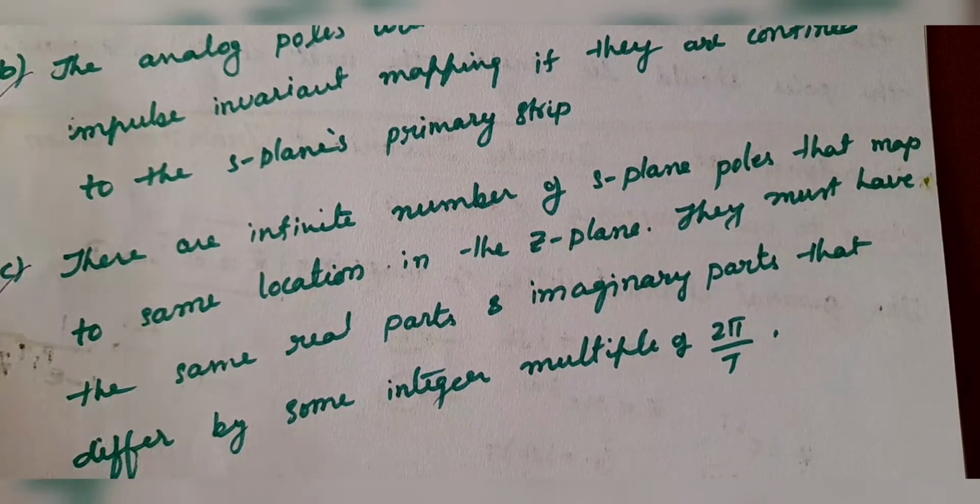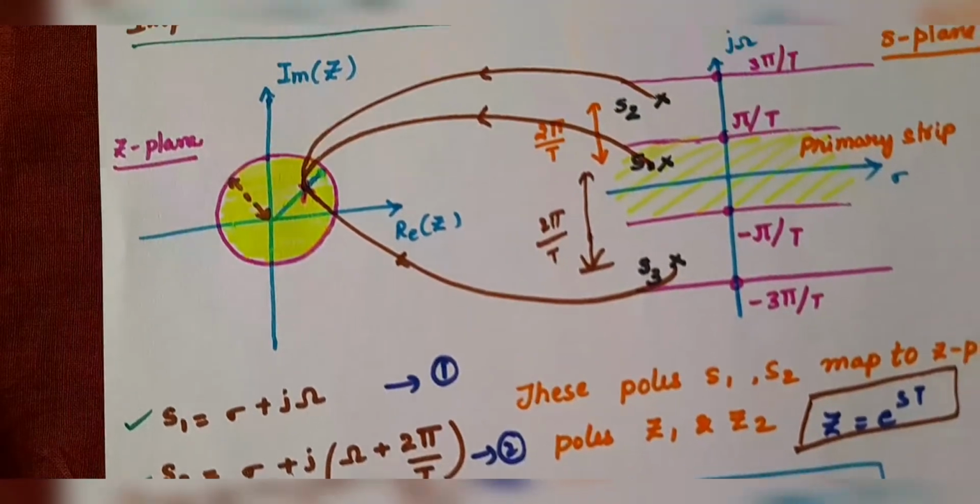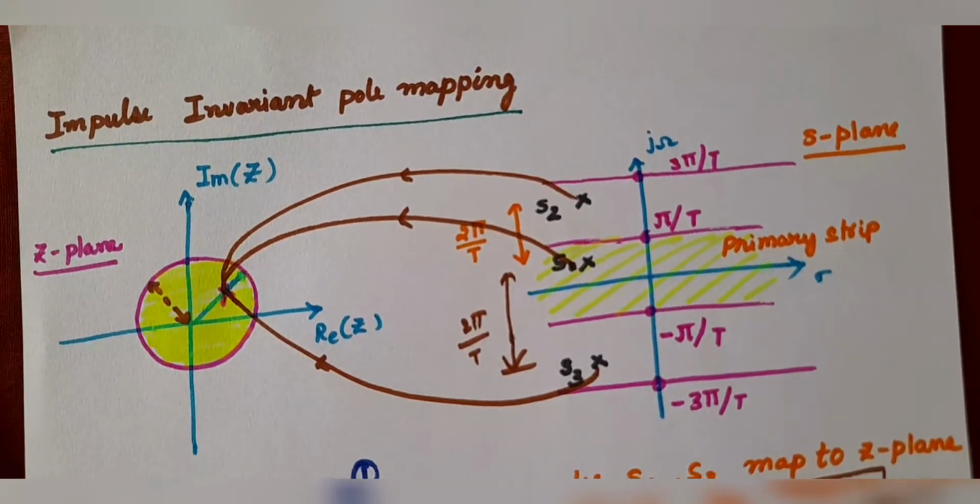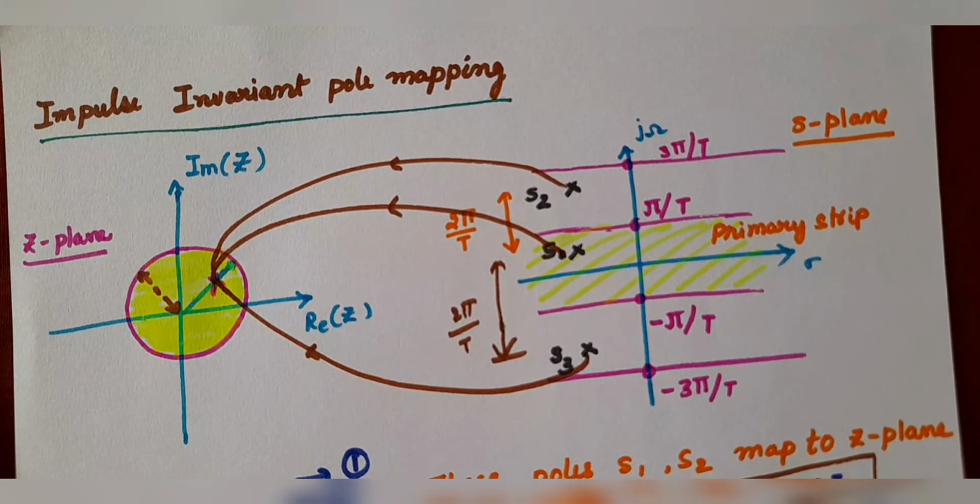This is a drawback of the impulse invariant technique. So what is the characteristic equation? Z is equal to e to the power of sT. The poles differing by some integer multiple of 2 pi by T will be mapped to the same location in the Z plane.